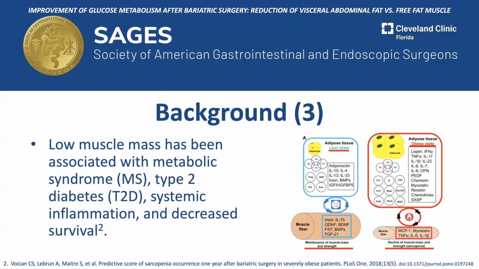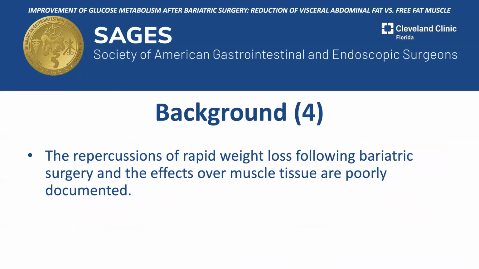Therefore, it is hypothesized that obesity and sarcopenia are associated and may act synergistically, having an impact in metabolic and cardiovascular disorders. Low muscle mass is being associated with metabolic syndrome, type 2 diabetes, and a decreased survival. That is why it may seem important to study the repercussion of rapid weight loss following bariatric surgery and the effects over skeletal muscle tissue, as in the common practice, they are poorly documented.